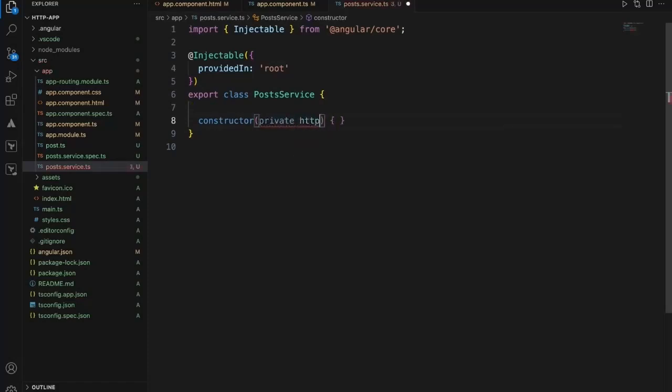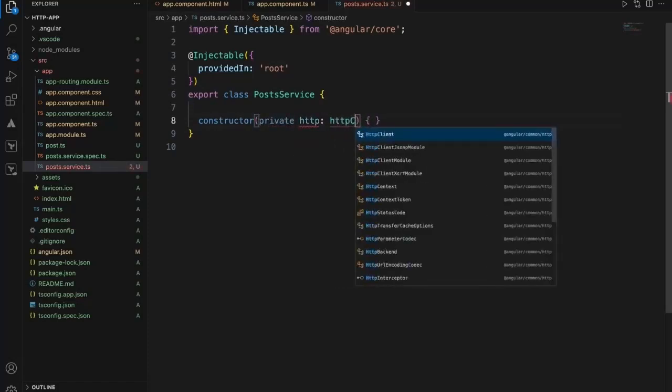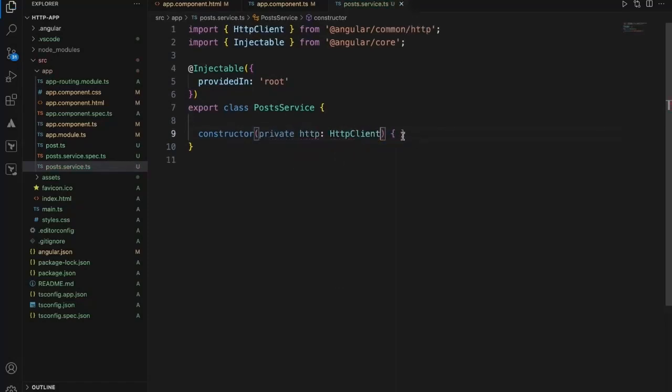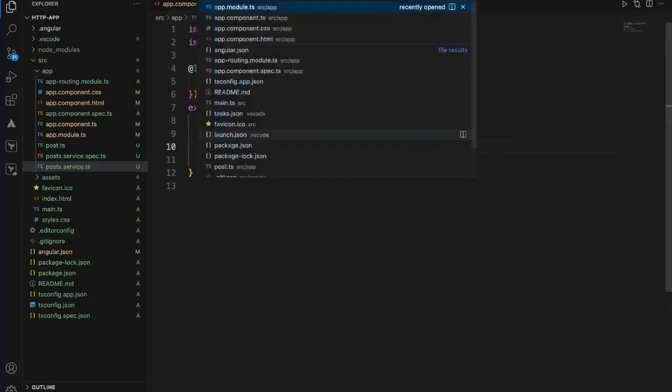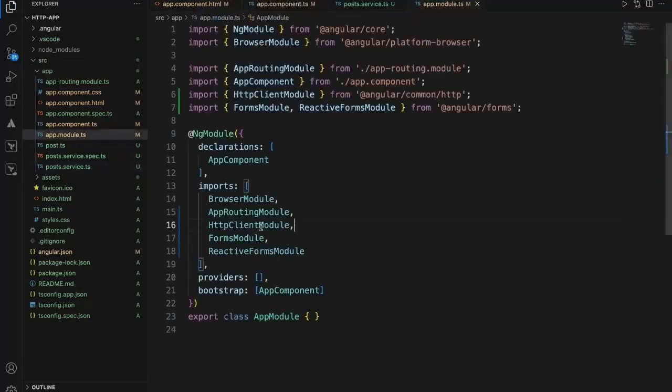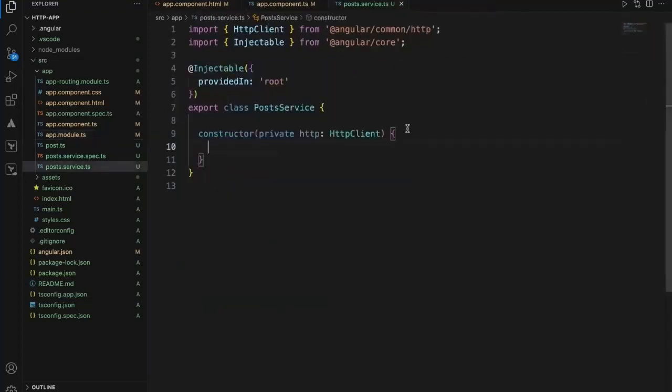To make the API call, we need to first inject the HTTP client. This is the first step. But to use the HTTP features, we need to add the HTTP client module to the main module file. Otherwise, HTTP features are not going to work. So once we have this, let me just add get all posts.